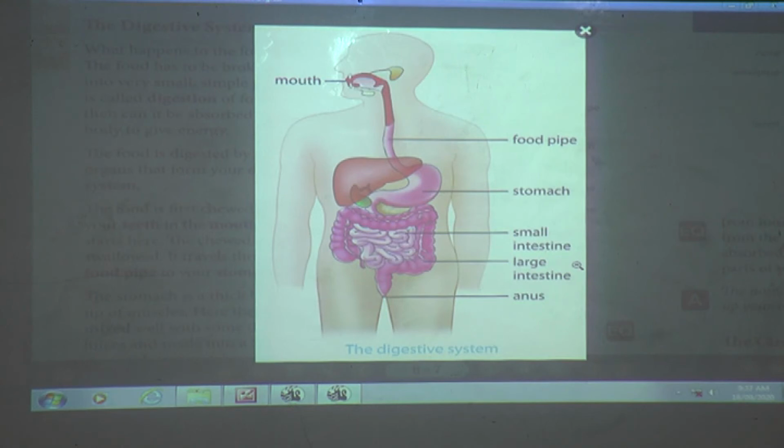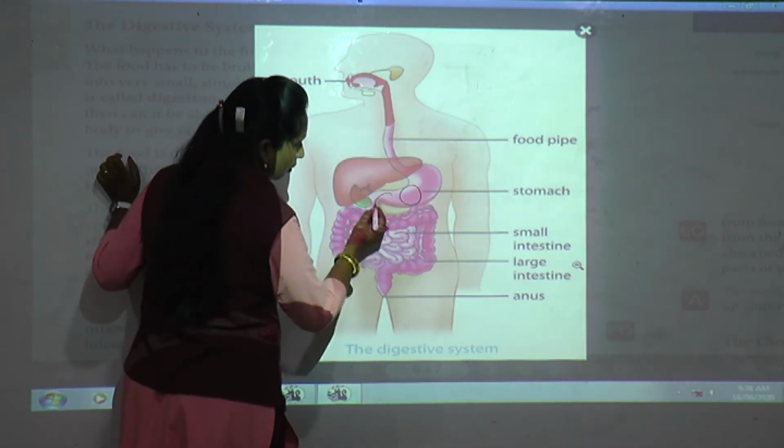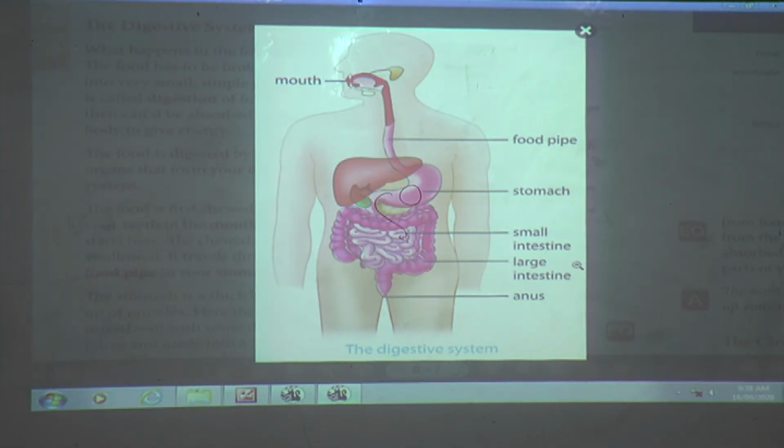Here it is further digested. When we eat, it goes from the mouth to the food pipe and then to the stomach. The stomach is like a thick bag made up of muscles, isn't it? So here the digestion takes place. The food gets mixed into juice or liquid, and from here it starts. The mashed food in the stomach then goes to the small intestine, where it is further digested and absorbed into the blood.